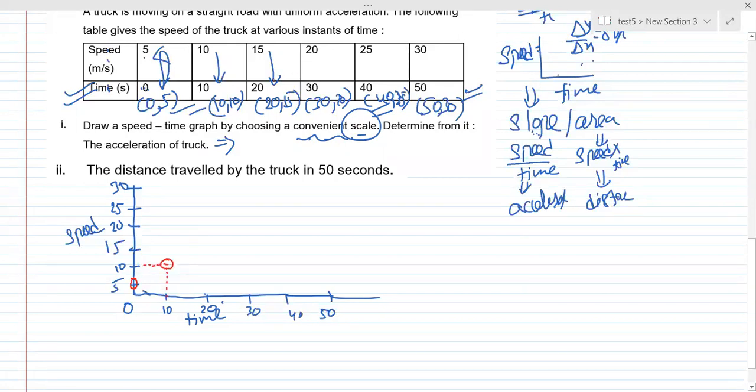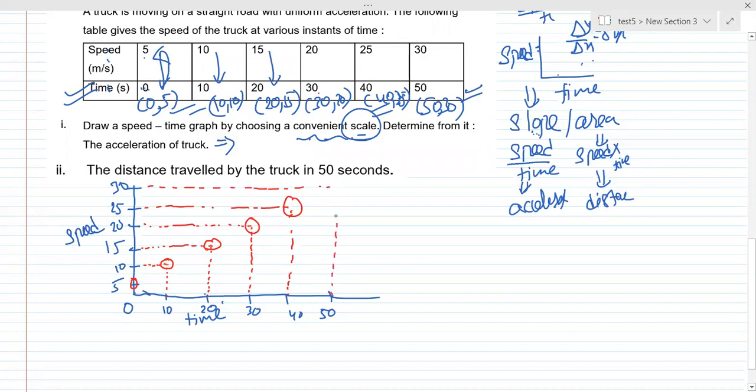Third coordinate, 20, 15. So this is the coordinate. Next, 30 and 20. So this would be the line. Okay. Next point, 40, 25. Next point also we have got. And the last one, 50 and 30. Right? So these are the coordinates.